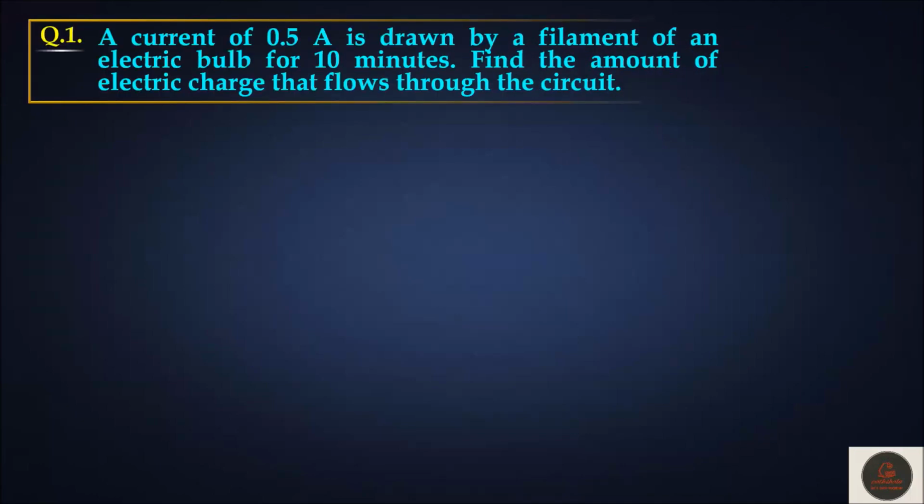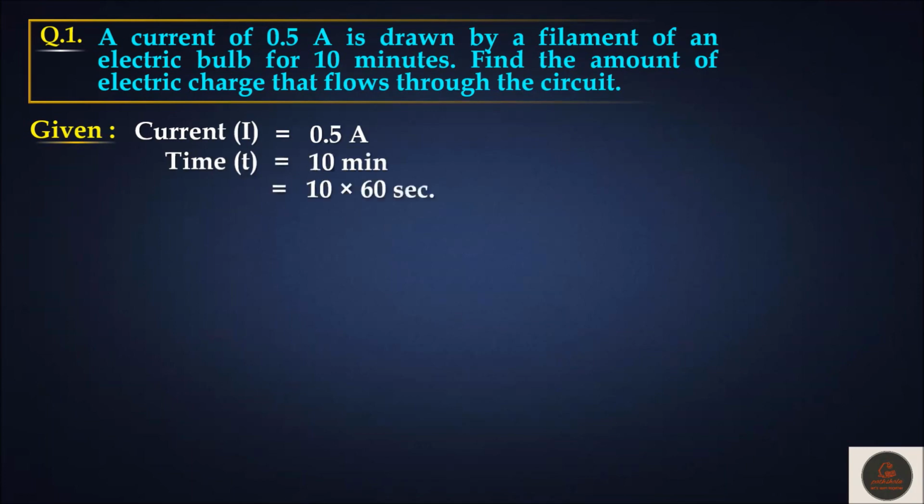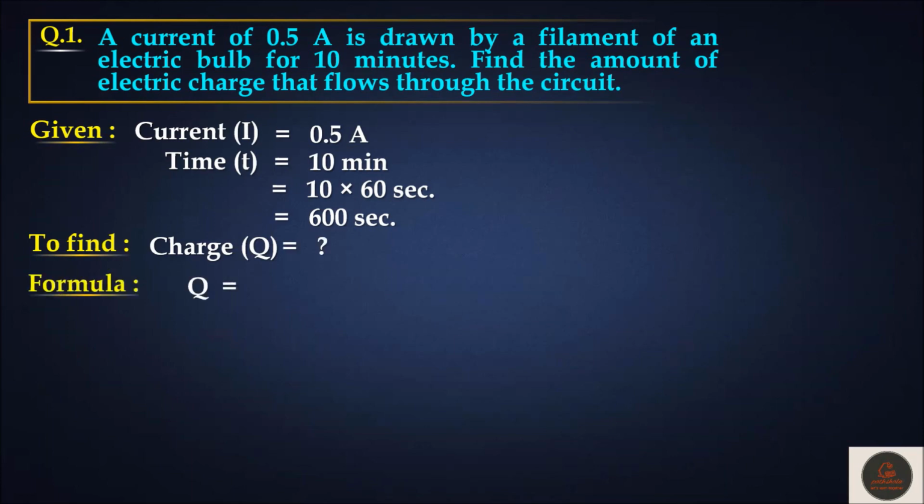Let's solve this question. A current of 0.5 ampere is drawn by a filament of an electric bulb for 10 minutes. Find the amount of electric charge that flows through the circuit. So, given part, electric current is given 0.5 ampere, time is given 10 minutes. So let's convert this into seconds. So 10 into 60 seconds, it becomes 600 seconds. Now we need to determine charge. Formula Q equals I into T.